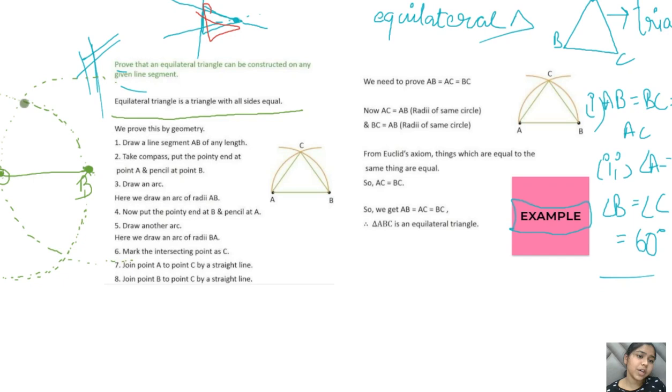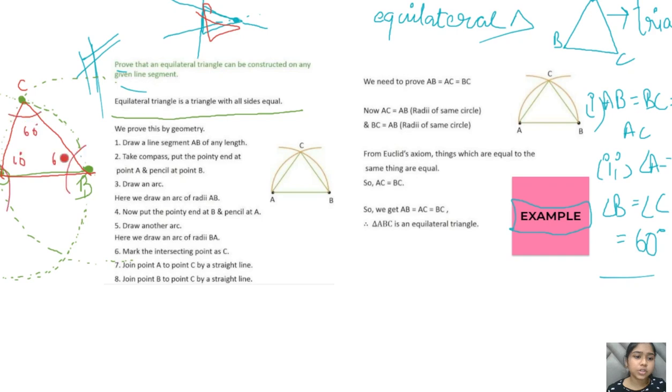What you have to do is join this point with A and join this point with B and name this point C. So this is the equilateral triangle with all the angles equal to 60 degrees and all the sides equal to each other. Let me explain these steps.